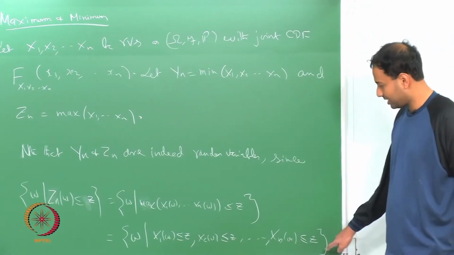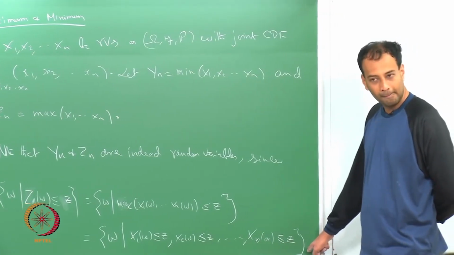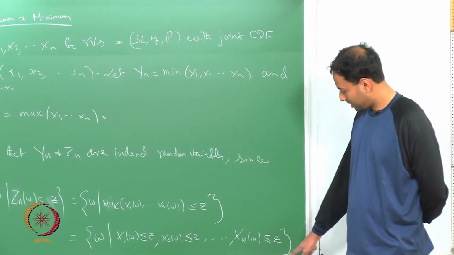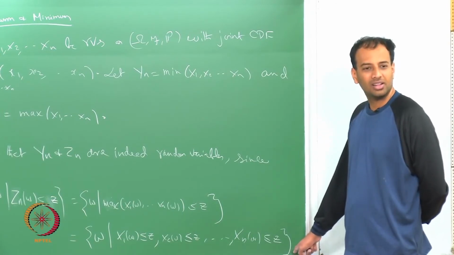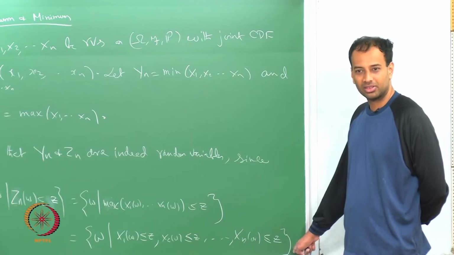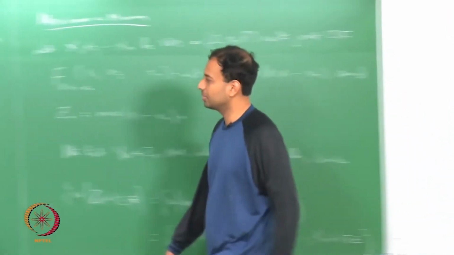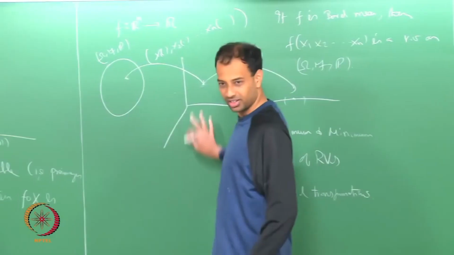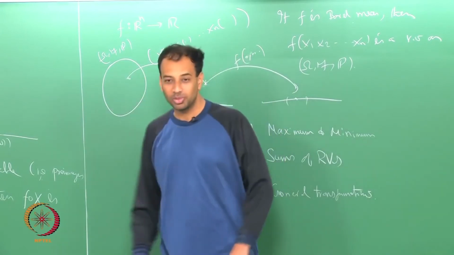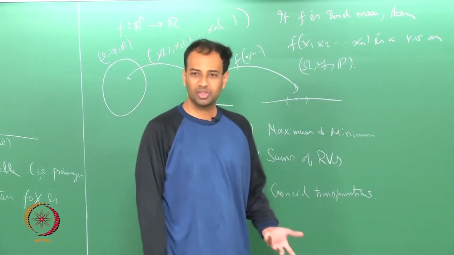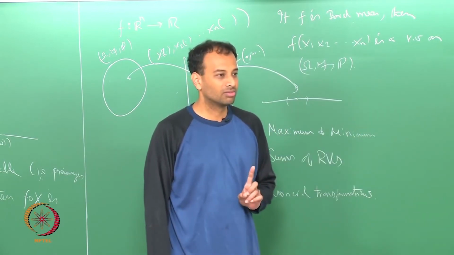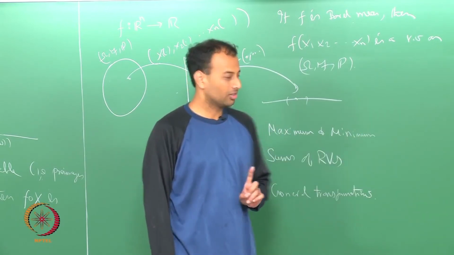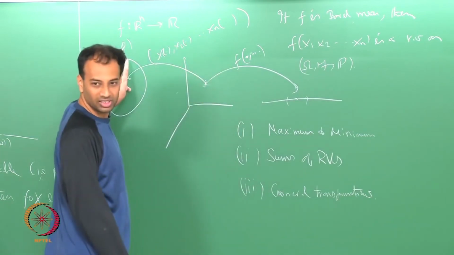Now, what kind of a set is that? This is some semi-infinite cuboid in R^n, and X1 to Xn are random variables. In R^n, if you take any semi-infinite cuboid, its pre-image has to be F-measurable. Why? X1 through Xn are random variables, so pre-images of Borel sets are F-measurable.